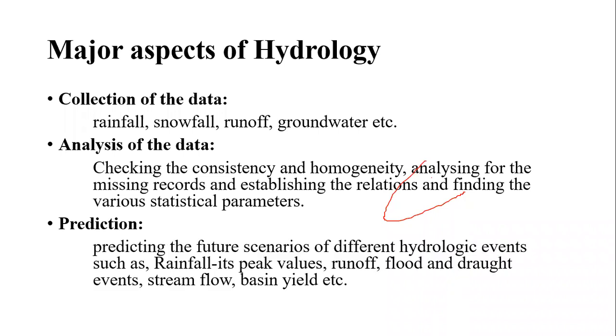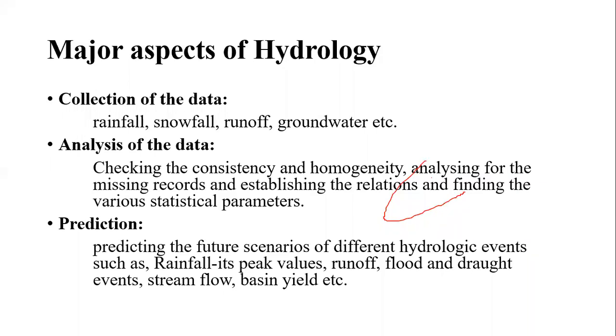So prediction is nothing but predicting the future scenarios of different hydrologic events such as rainfall, its peak values, runoff, flood and drought events, stream flow, basin yield, etc. It means that whatever we listen about the weather, regarding the rainfall, that we receive through the IMD. We listen through television and the news networks that there will be heavy rainfall in the coming 24 hours, there will be less rainfall in so and so regions.